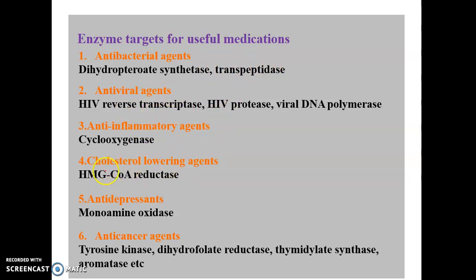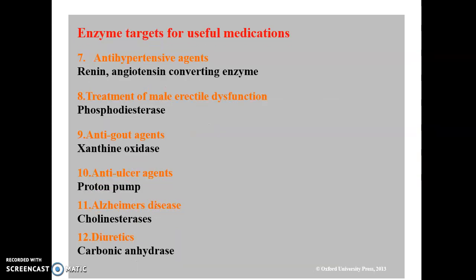So these are some targets for useful medications: antibacterial agents, dihydropteroate synthetase and transpeptidase, antiviral agents, anti-inflammatory agents, cholesterol lowering agents, antidepressants and anti-cancer agents also. Another I list out here: antihypertensives, treatment of male erectile dysfunction, anti-gout agents, and anti-ulcer proton pump inhibitors. Then Alzheimer's disease also, MAO A and MAO B inhibitors, the enzyme monoamine oxidase inhibitors. And also diuretics, carbonic anhydrase.